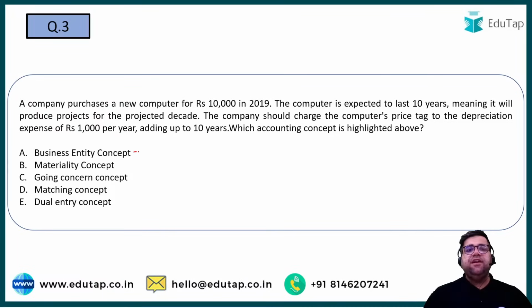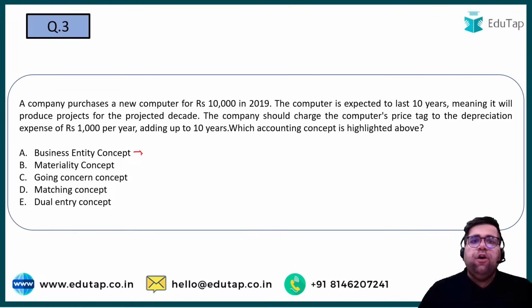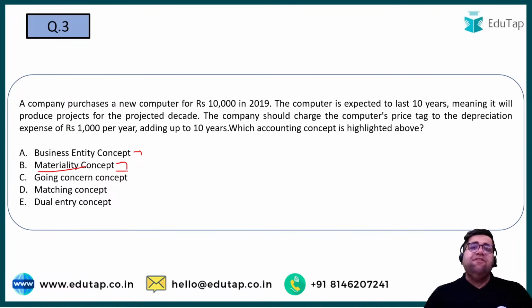See, business entity means what? That business is different, the owner of the business is different. Right? Reliance is different, Mukesh Ambani is different. Reliance is an artificial human being, you can say, as per the law. Materiality concept basically means that you will only keep record of those things which are important, not everything. Going concern: my business will keep going for an infinite period. I cannot say that I will do business for 10 years only.